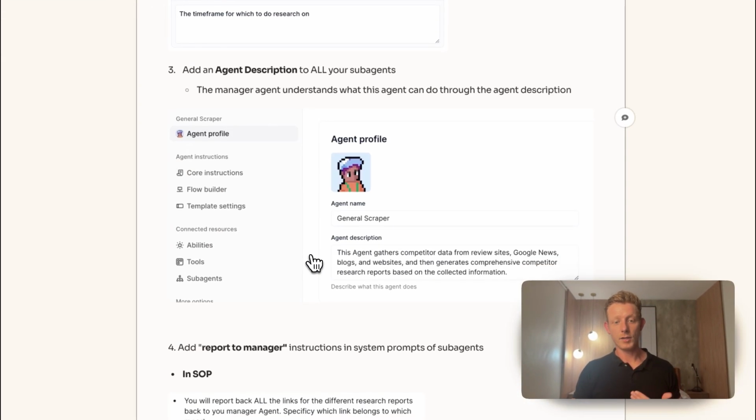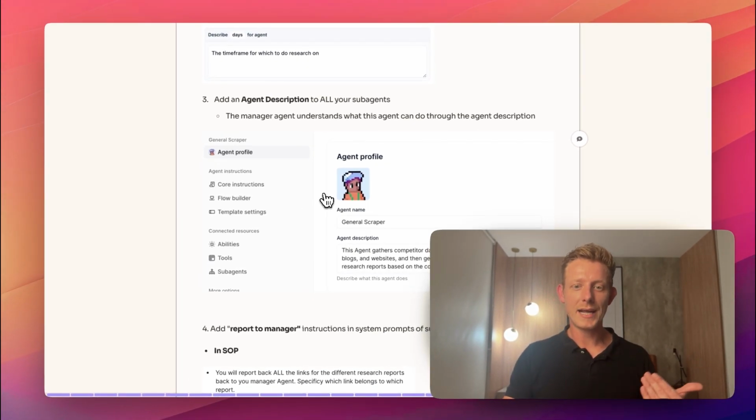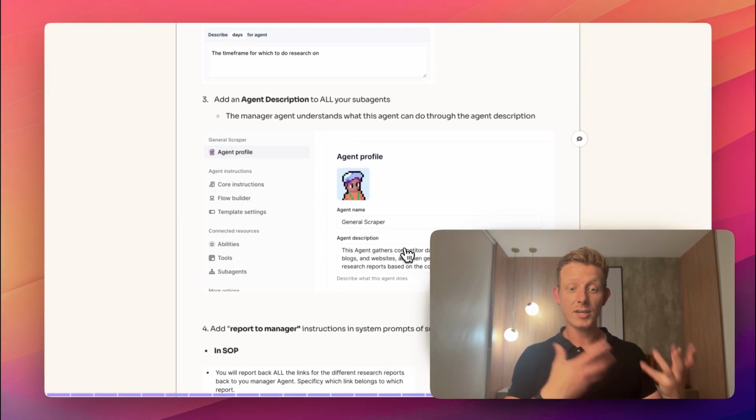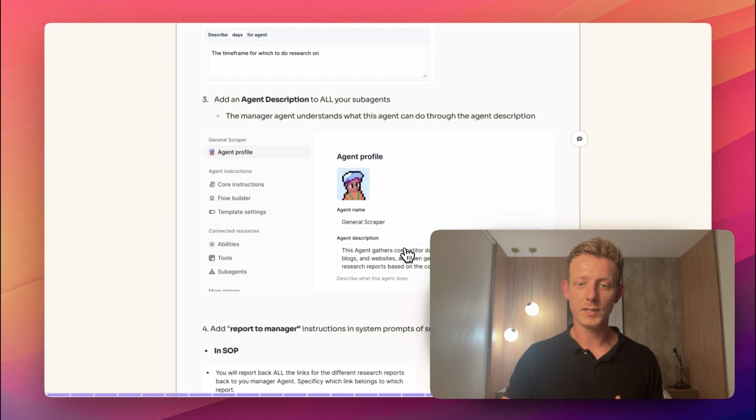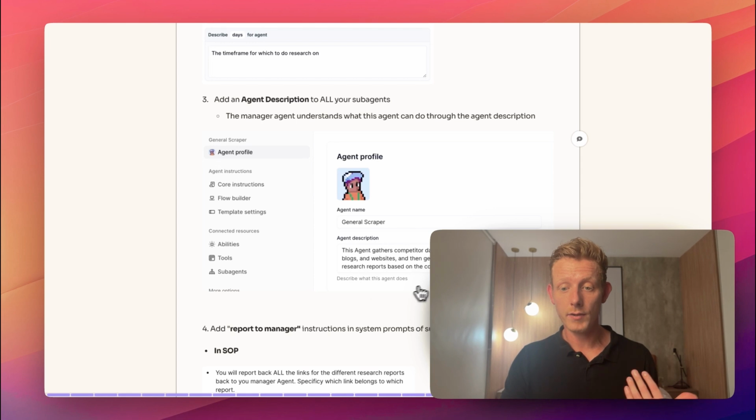Then we have another way to double down on that, letting our manager agent know what our sub-agent does, which is in the agent profile of the sub-agent. We have the agent description and the agent name. And again, we want to describe there very well what this sub-agent does, because our manager agent will read that.